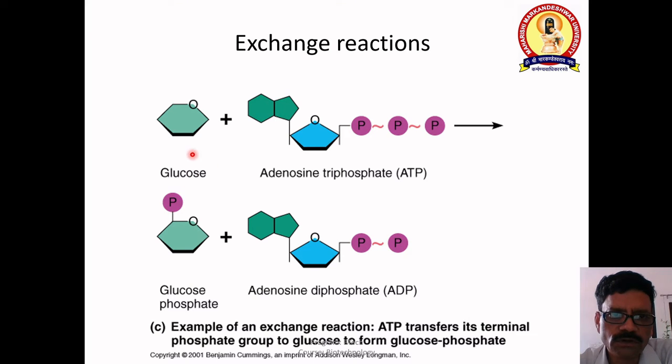Exchange reactions. At a later stage you will study that when glucose undergoes glycolysis, glucose has to be converted first into glucose 6-phosphate. This phosphate attached to the glucose comes from ATP, adenosine triphosphate. The terminal phosphate is broken off and attached to the glucose. The remaining part of the ATP, which now has only 2 phosphates, is called ADP, adenosine diphosphate.